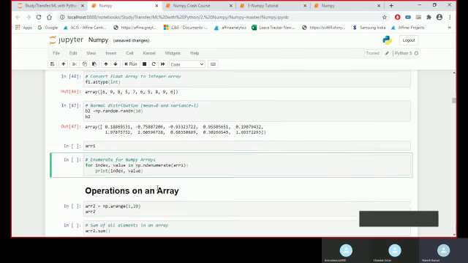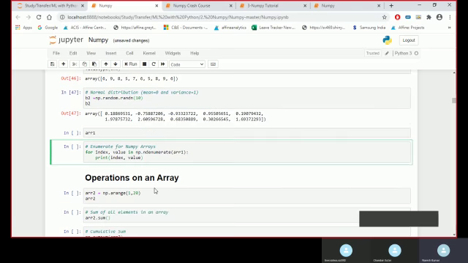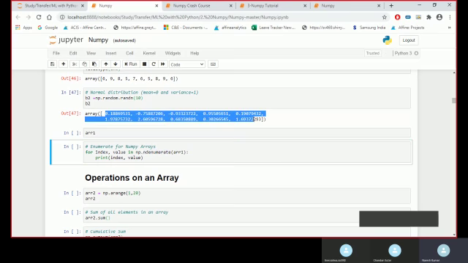If we also want to see the index and their value, we can use something called ndenumerate, where we can get the index and the value. Right now we are only seeing the values.